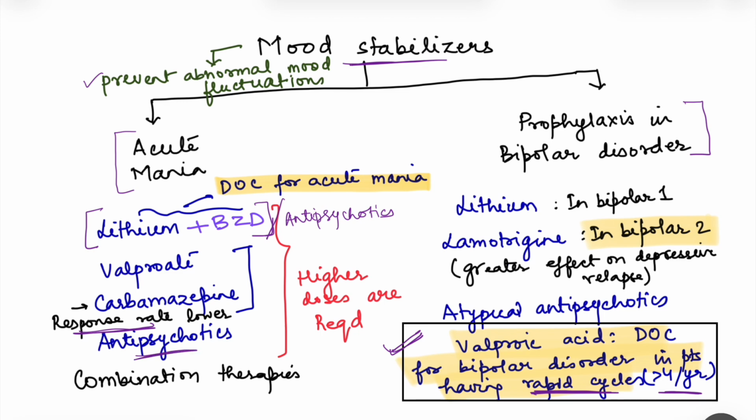Then we have antipsychotics. As I told you, antipsychotics are combined with lithium for having the maximum benefit with the lithium because lithium is slower acting, right?